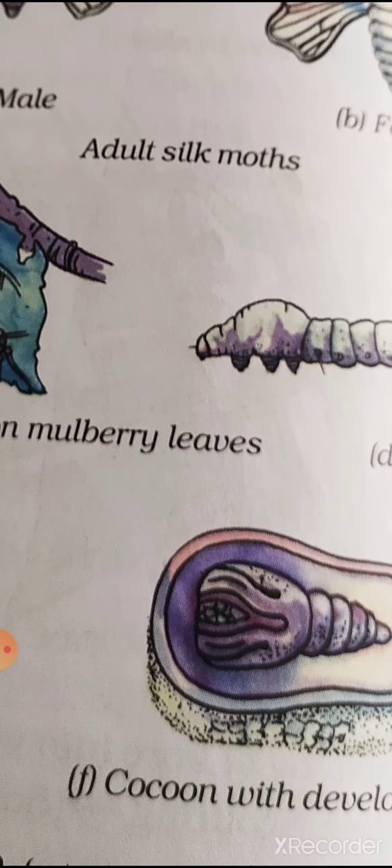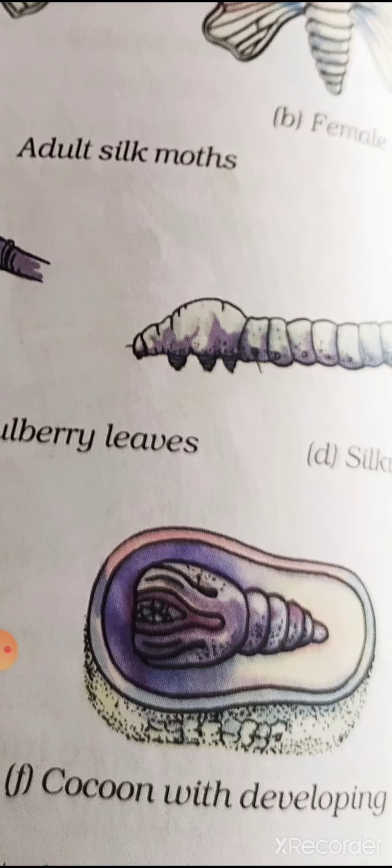Okay, so what happens? The silkworm feed on the leaves of the mulberry tree and grow bigger in size. During the larval stage, the silkworm shed their skin 4 times while they grow, because they grow bigger in size. So silk is formed in the liquid form in the 2 glands in the silkworm's head.